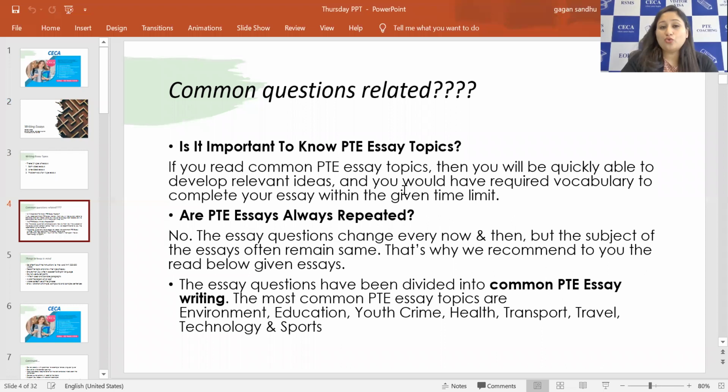So it's good to know what essays normally come in the exam, just reading the solved versions of them, going through the vocabulary used, the ideas explored, and the examples used. It will prepare you for the essay writing, and you will be able to type your essay in 20 minutes. So the common essay topics are environment, education, youth crime, health, transport, travel, technology, and sports. So these are the common topics of essay writing, right?